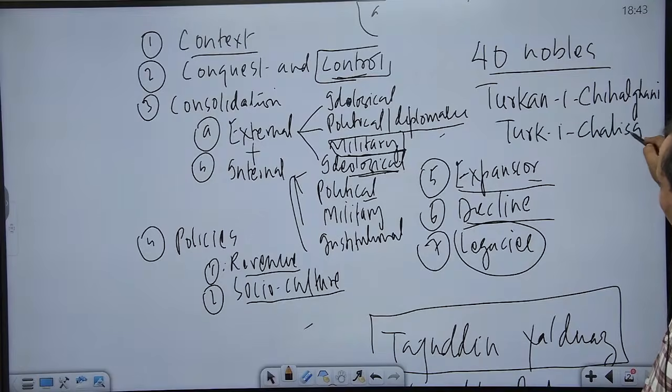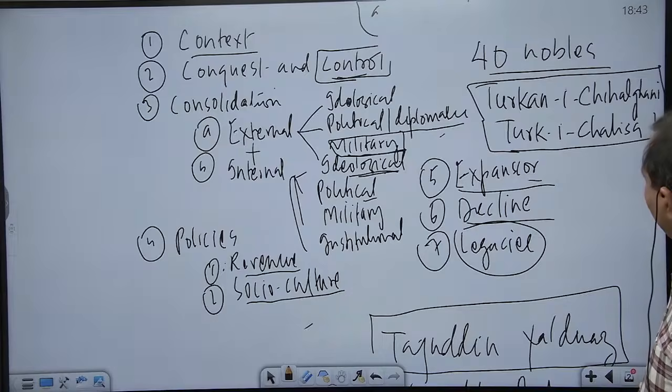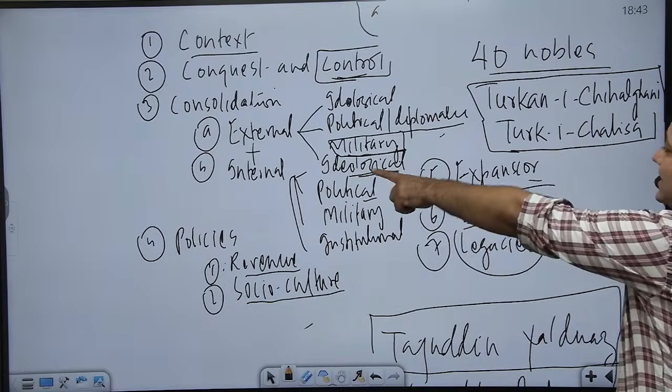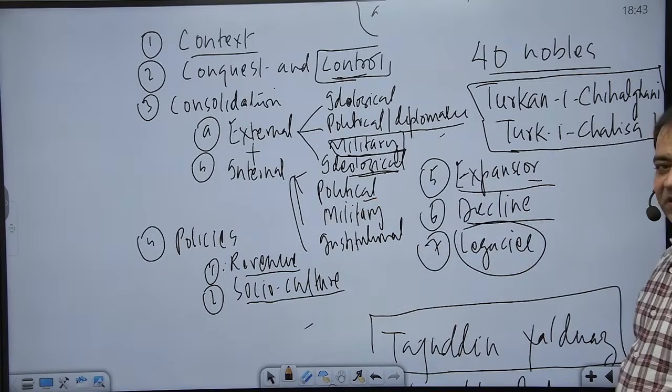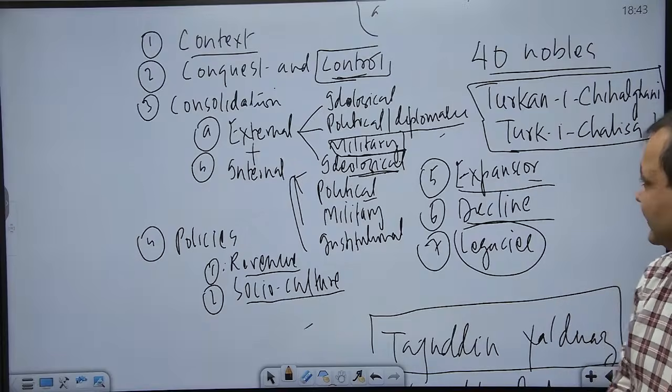So, who is known for organizing a group of famous Turkish nobles around him, known as Turke Chalisa, Turkane Chihalgani? It was Iltutmish, and this was part of his internal political consolidation. Is this clear? Turke Chalisa, Turkane Chihalgani, this word you may be knowing.